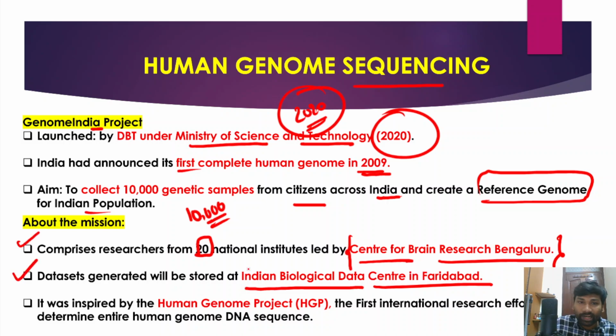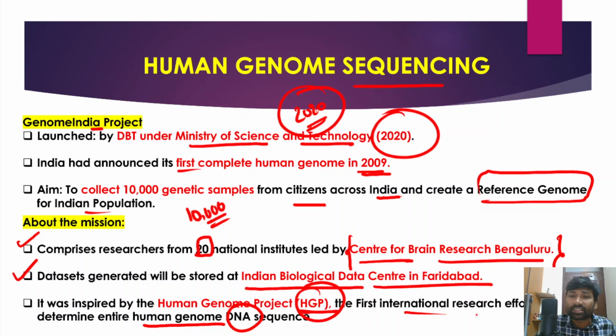And it was inspired by the Human Genome Project, HGP, the first international research effort to determine the entire human genome DNA sequence. Okay, so in fact the Genome India project of India is inspired by the Human Genome Project, which is also known as HGP.